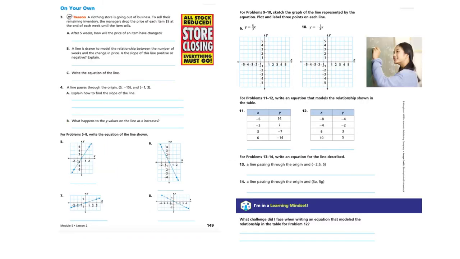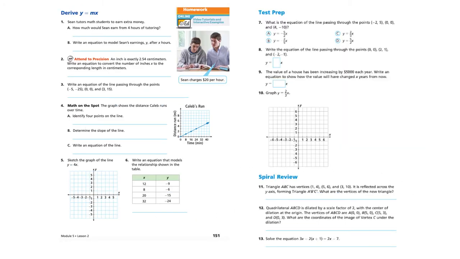So here are the 2 pages for on your own. If you feel comfortable with your work on the check understanding and you feel good about what you're learning, go ahead and do these. And then again, if you're comfortable, this homework is optional, but do the test prep and the spiral review.